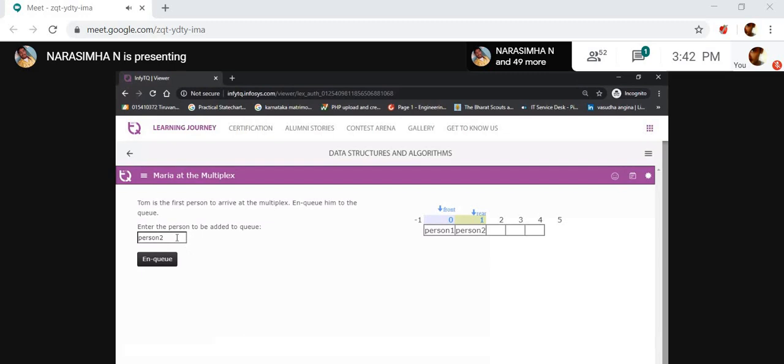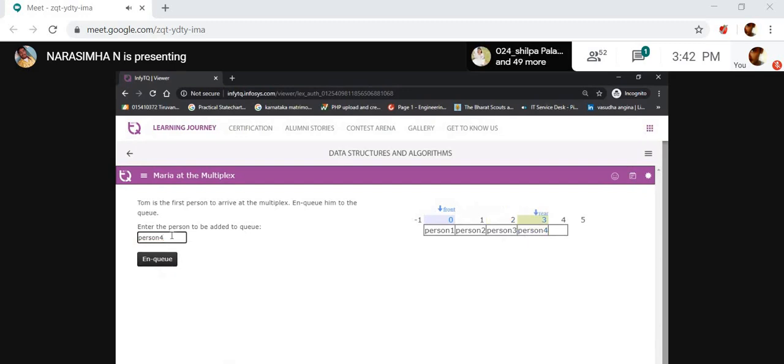Here I am inserting one more, person 3. The rear is incremented by 1, now the rear is 2. Then person 4 came, and the rear is incremented by 1, that is in the third place. Person 4 has come.